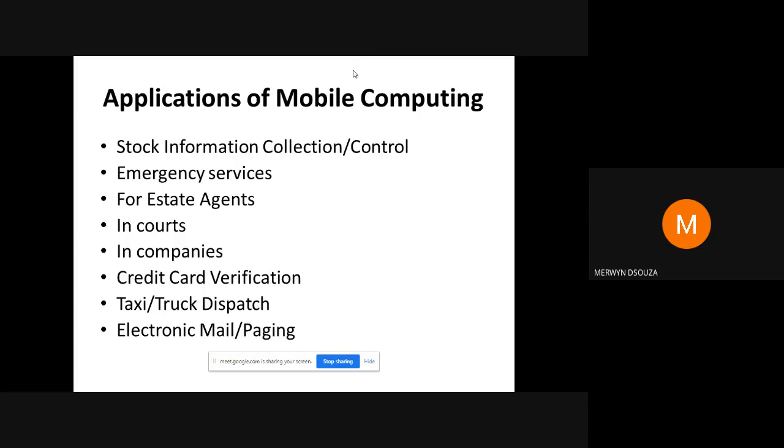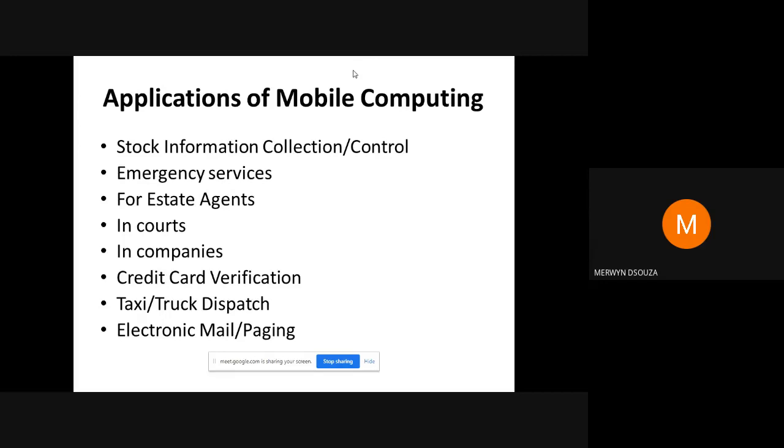You can access stock information, reach out to emergency services, contact real estate agents, access court data, contact companies, credit card verification, taxi services, emailing. You can access hospitals, order food online, and shop online. There are so many more apps.